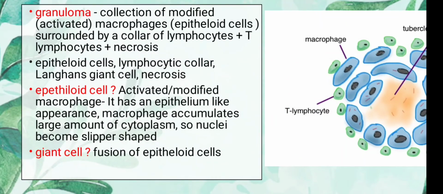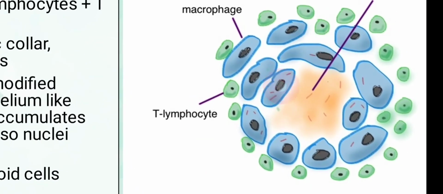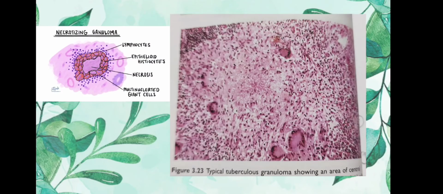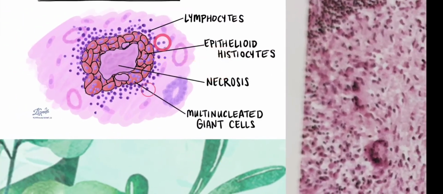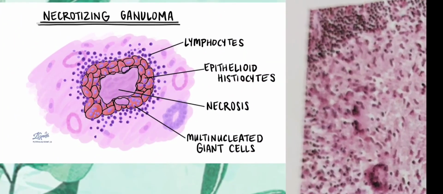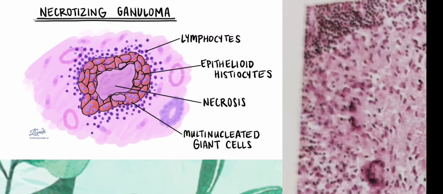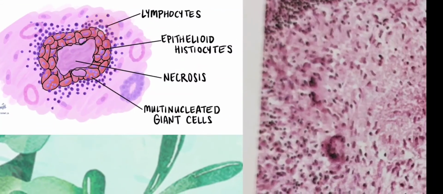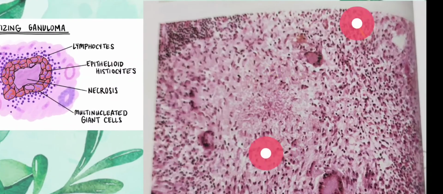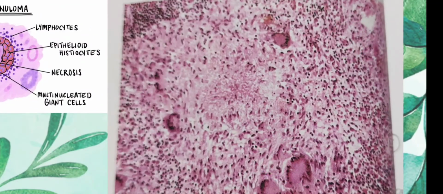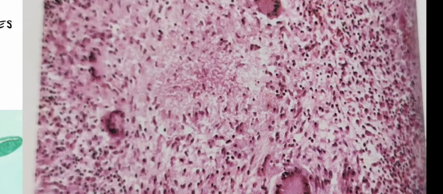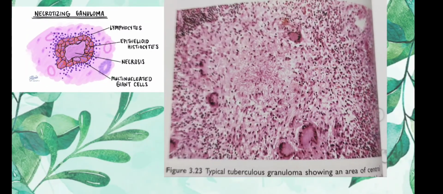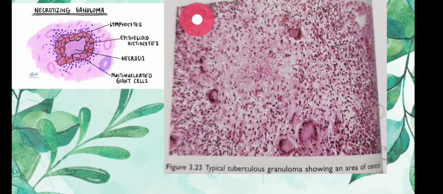Now what is a giant cell? When all these epithelioid cells fuse, they form a big giant cell. For example, this is an H&E stain of a tuberculous granuloma, and in this we are seeing the epithelioid cells. The epithelioid cells fuse to form multinucleated giant cells. In between there is necrosis, and all of this is surrounded by a collar of lymphocytes. So in this you can see all these little slipper shaped epithelioid cells, these big giant cells, and the lymphocytic collar.